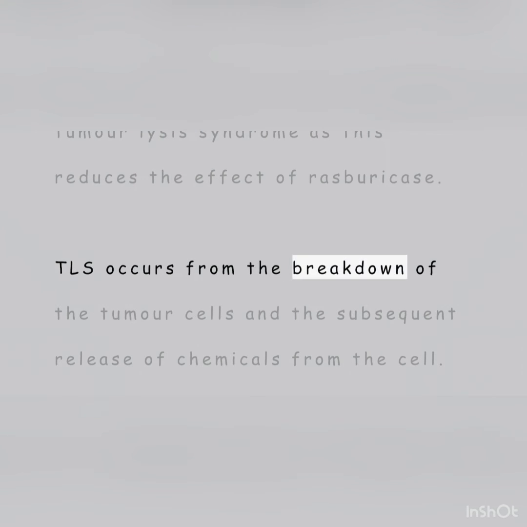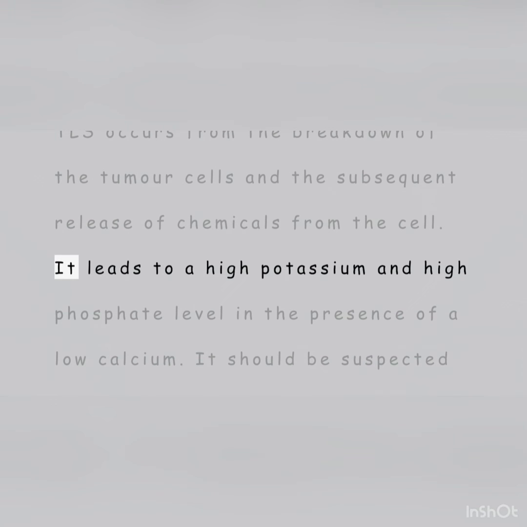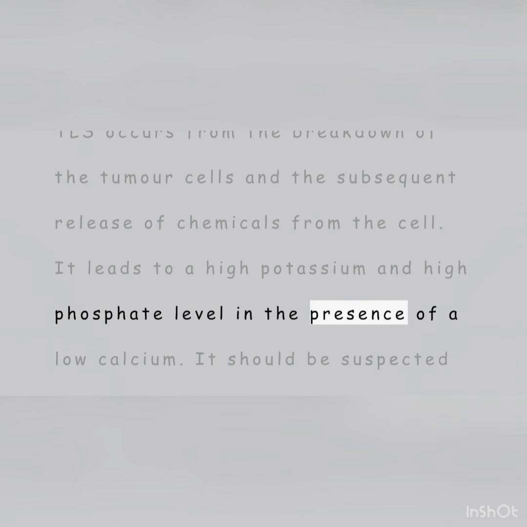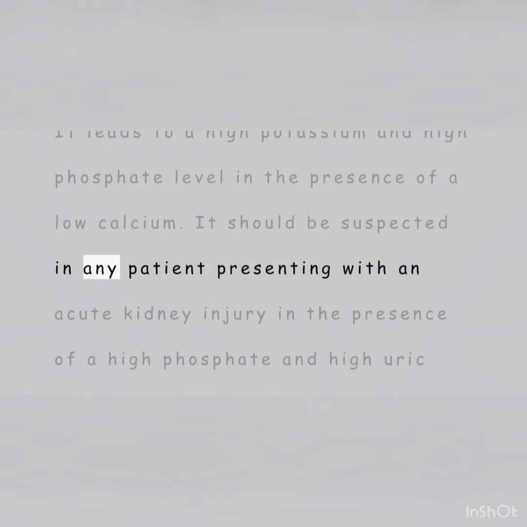TLS occurs from the breakdown of the tumor cells and the subsequent release of chemicals from the cell. It leads to a high potassium and high phosphate level in the presence of a low calcium. It should be suspected in any patient presenting with an acute kidney injury in the presence of a high phosphate and high uric acid level.